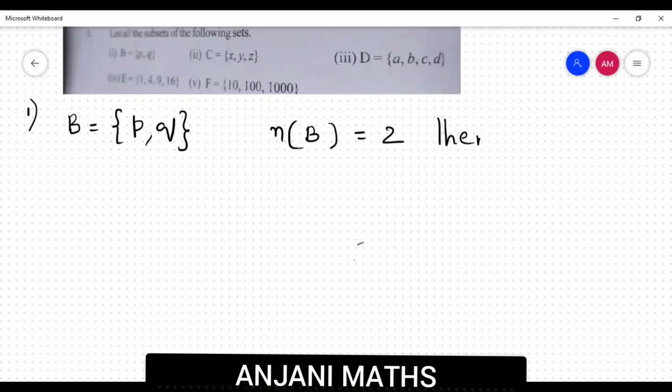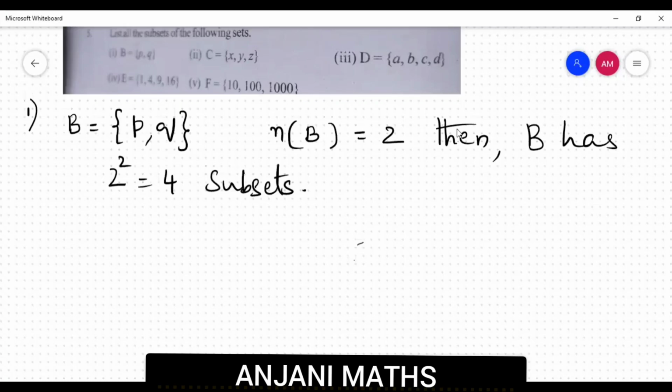Then B has how many subsets? 2 power 2, that is equal to 4 subsets. So we have to list those 4 subsets.